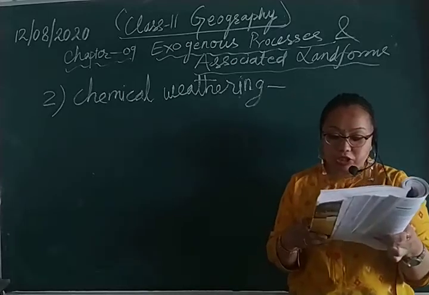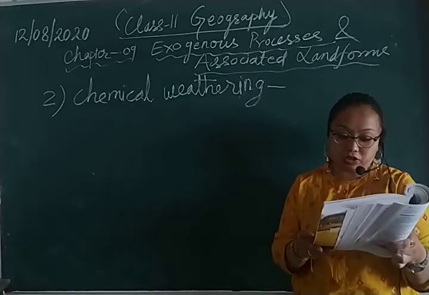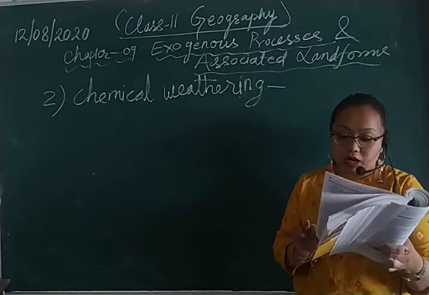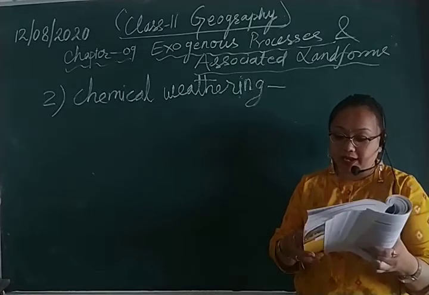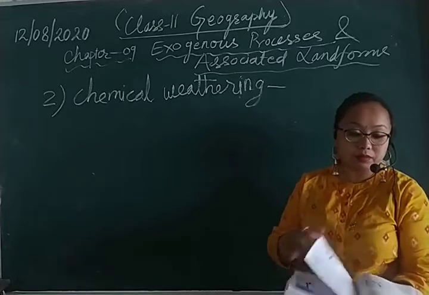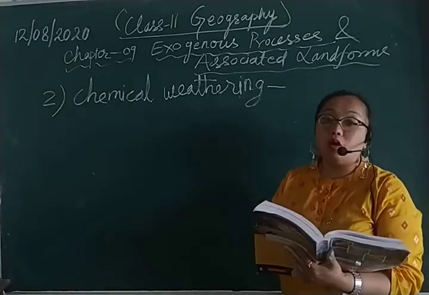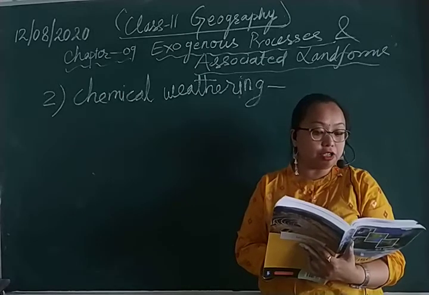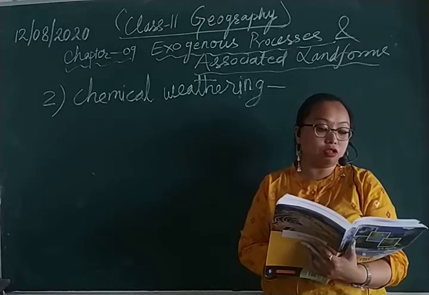The decomposition of rocks by chemical action is called chemical weathering. The minerals in rocks undergo a chemical change by the action of air and water. The chemical reaction is rapid in the hot and humid climate of the tropical zone.